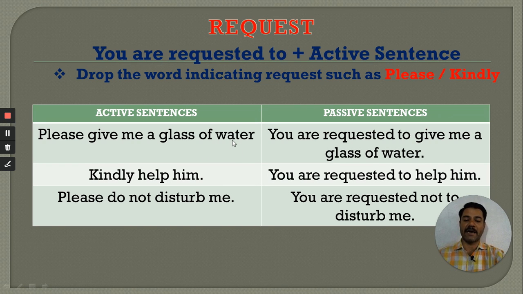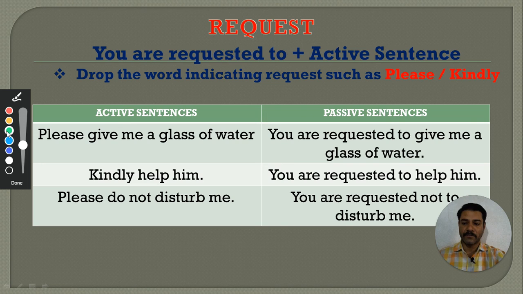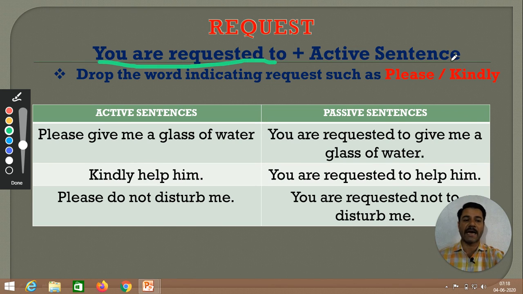Just see the example. Please give me a glass of water. What we have to do according to the formula? We have to start with you are requested to and then copy the active sentence after removal of please and kindly. So let us see. Please give me a glass of water.